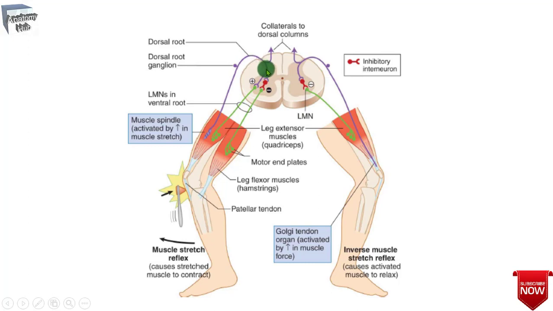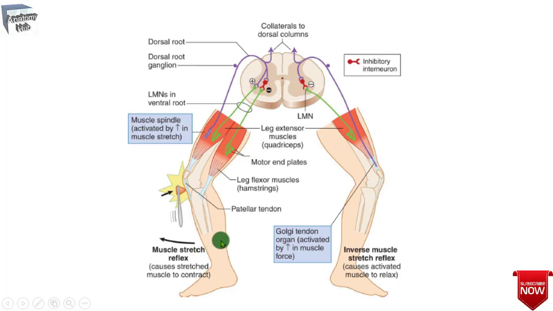Some impulses from the stretch receptors, carried by the fibers, monosynaptically stimulate the alpha motor neurons that supply the quadriceps muscle. This causes contraction of the muscle and a sudden extension of the leg at the knee joint.